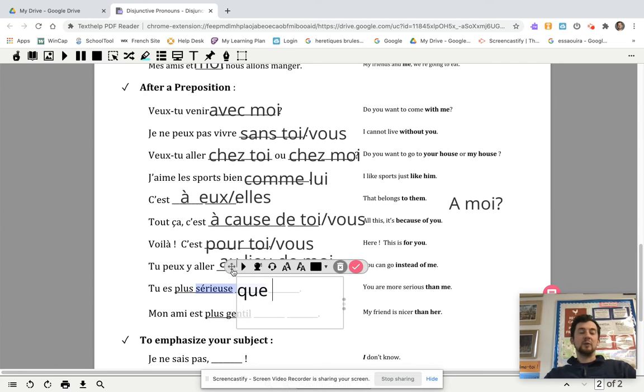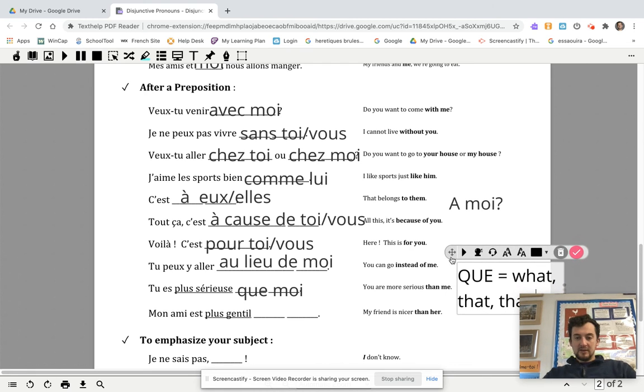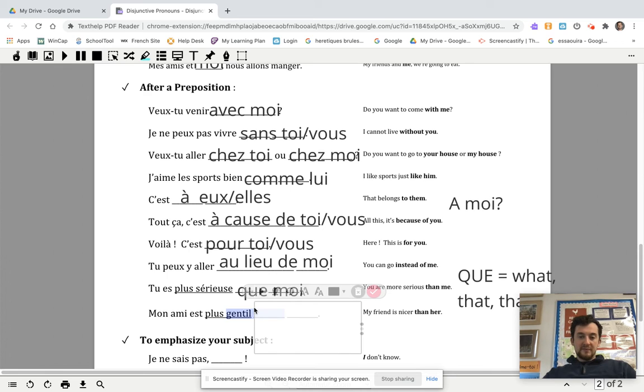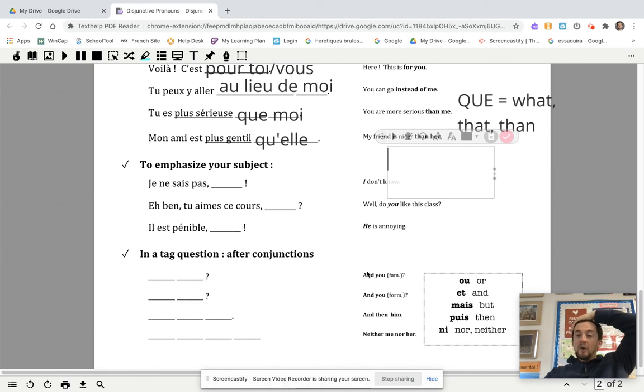You are more serious than me. Tu es plus sérieuse. If you want to say than, it's que. Some of you might be like, wait, you told us que means what? Or, hey, you told us que means that. Que means what, that, and then. It means all of them. D'accord? So remember that. And then my friend is nicer than her. Mon ami est plus gentil qu'elle. And just notice that with que, you'll have to remember to contract it as well. So that's tricky.